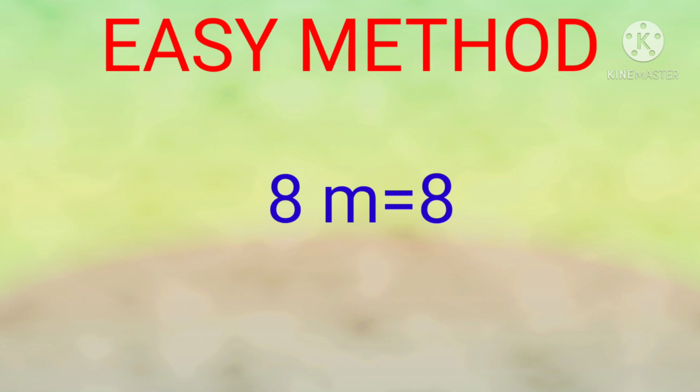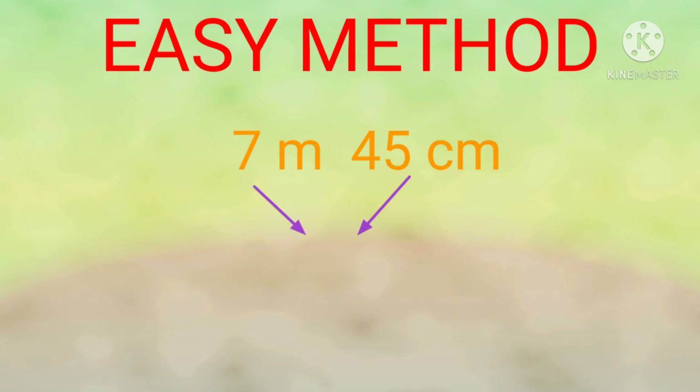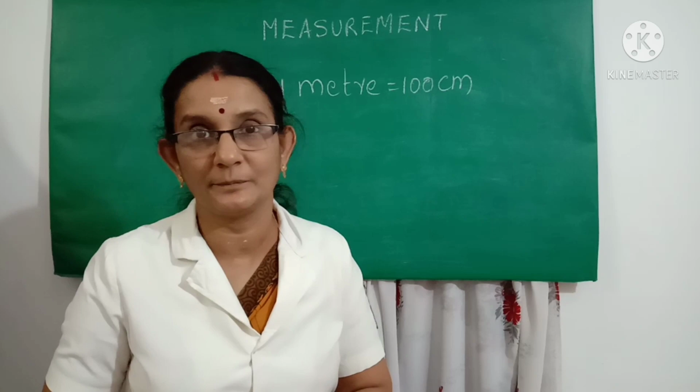Now let us use an easy method to convert meter into centimeter. For example, you have 8 meter. Put 2 zeros to the right and you get the answer as 800 centimeter. So we have converted meter into centimeter. That was easy, no children? Now to convert 7 meter 45 centimeter into centimeter, what we have to do is put the numbers together and write it as 745 centimeter. So we have done the conversion. You have learned how to convert meter into centimeter.